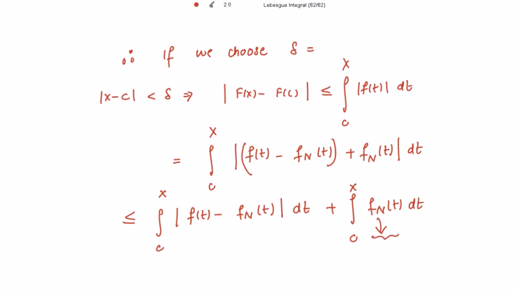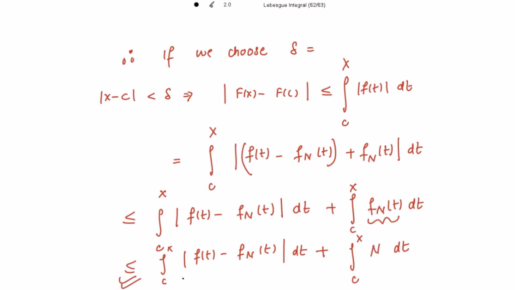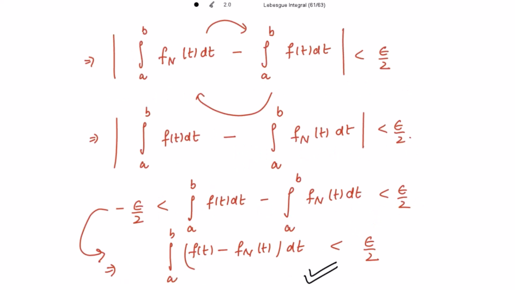So this |f(t)| is further less than or equal to, writing the first integral as it is, plus the integration from 0 to x, instead of f(t), just write capital N dt. Also, this mod is less than epsilon by 2 from this definition.